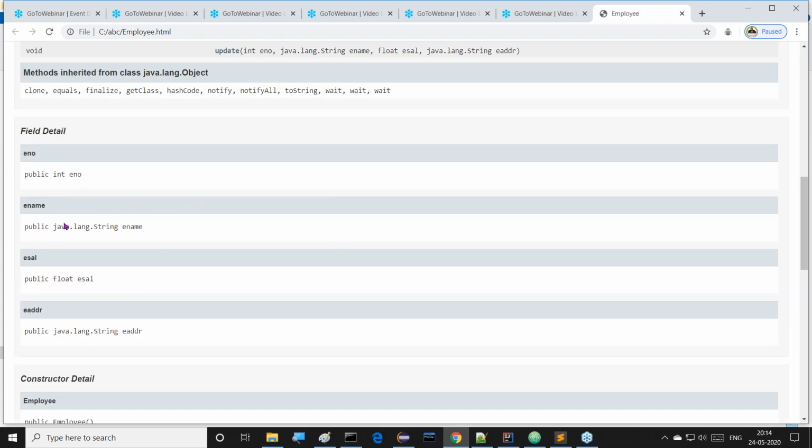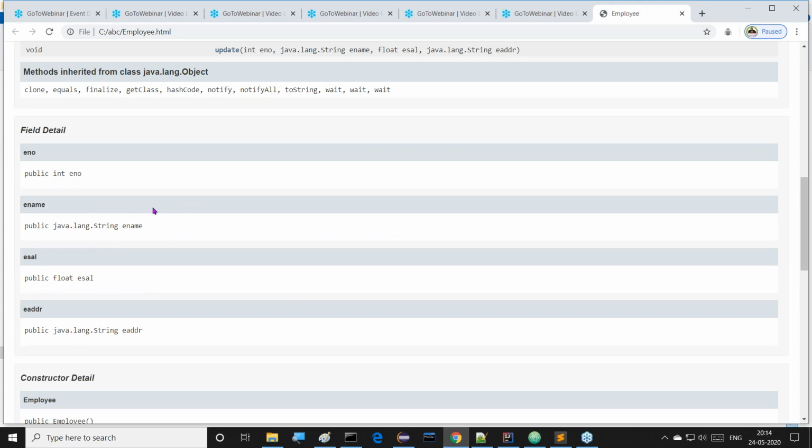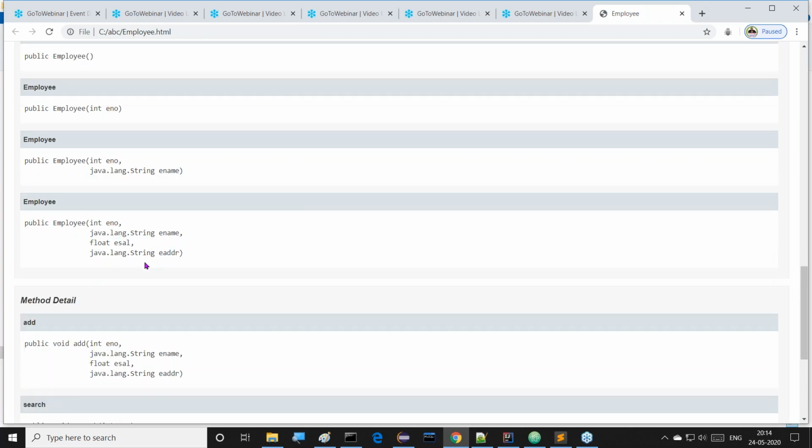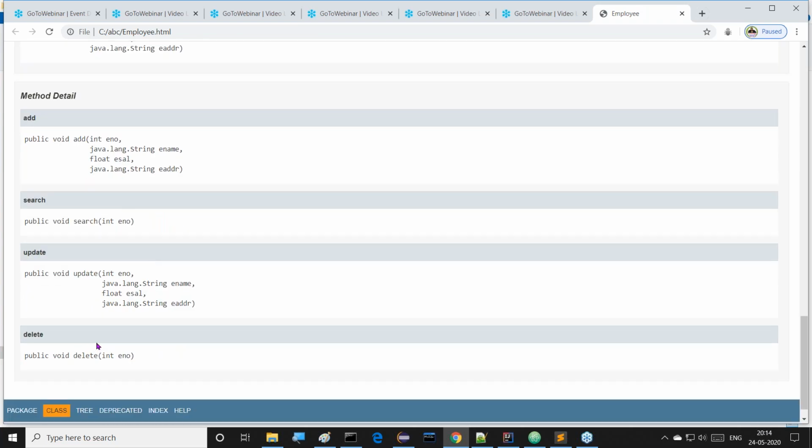Field information in detail, we are getting here. Similarly, constructors in detail separately. Next is the method details, separately. So about this particular class, whatever members we have used, all these members are provided inside this Employee file, that means in the form of this HTML file. This is the meaning of preparing documentation for our content.